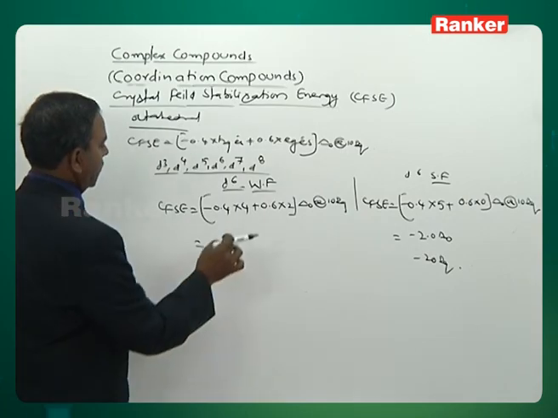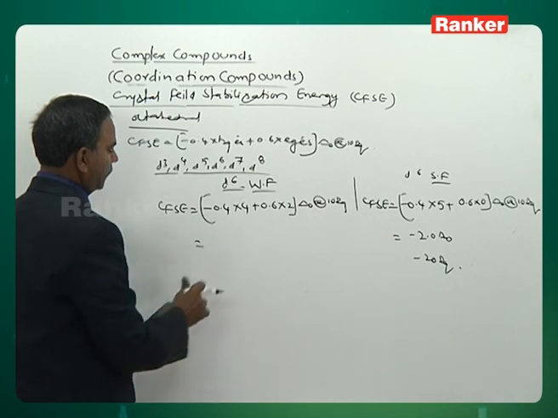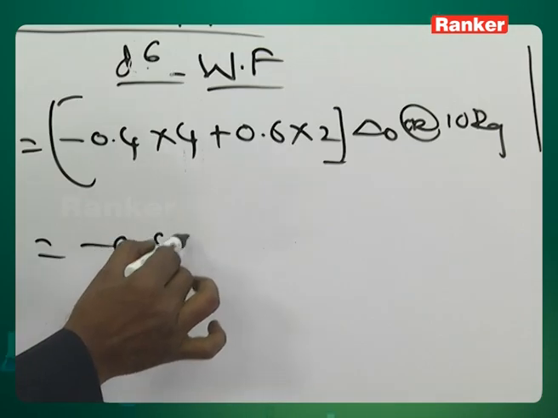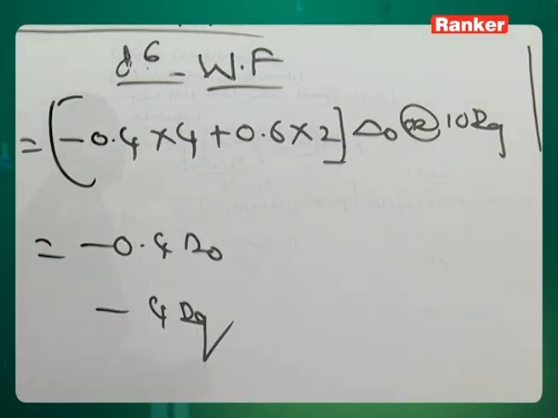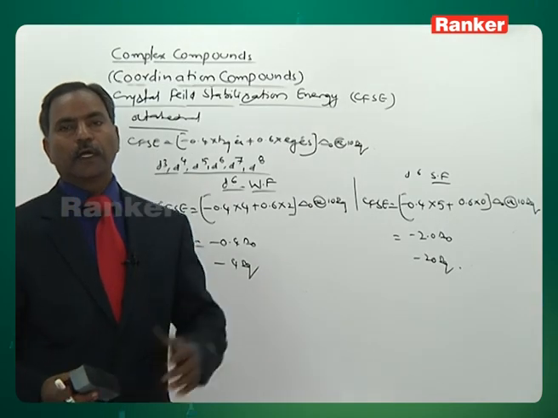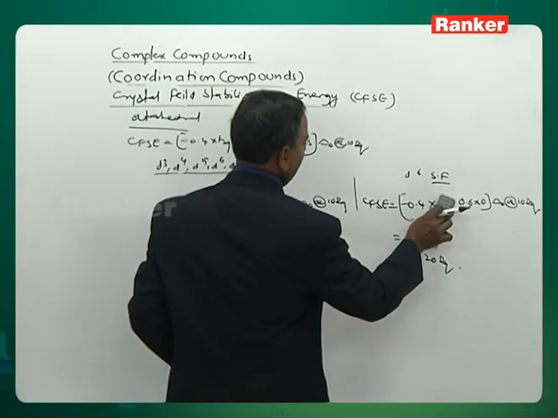Then it is 16 minus 12, which comes to be minus 0.4 delta O, or minus 4 Dq. Come to the strong field. All the 6 electrons are getting paired in the lower energy level. Check it.